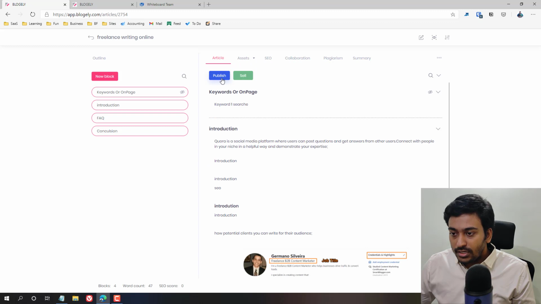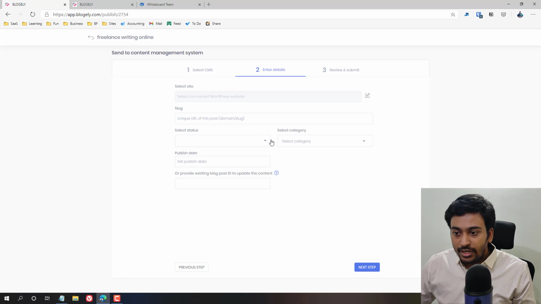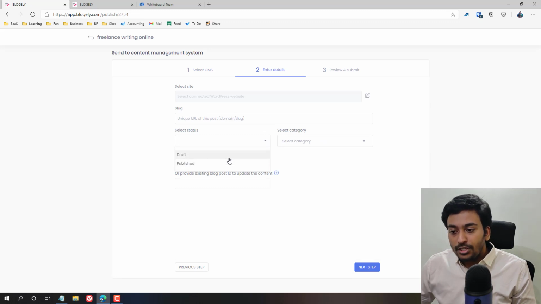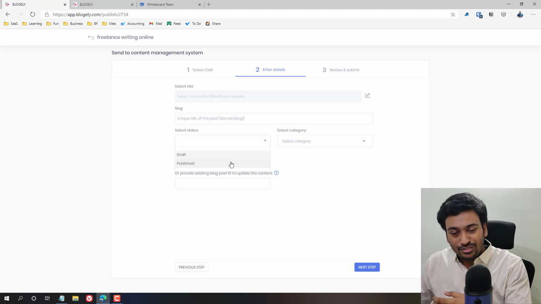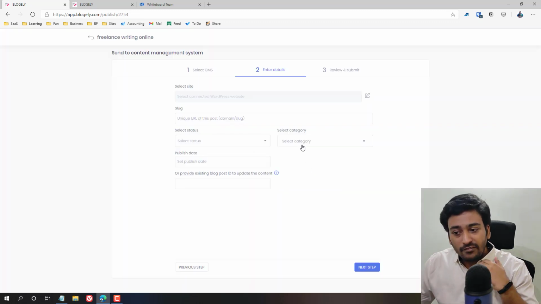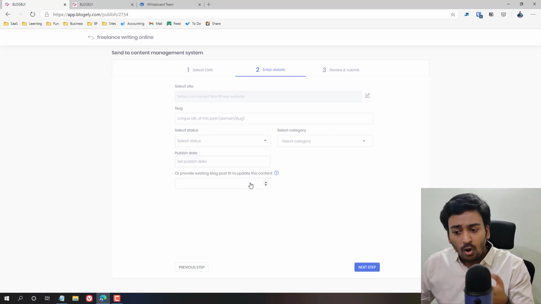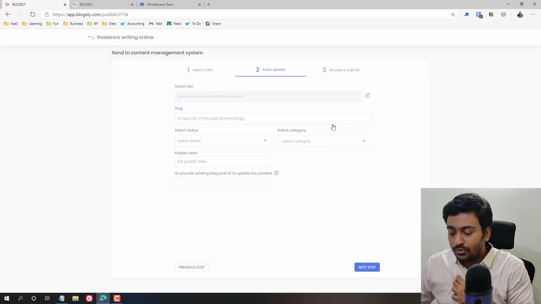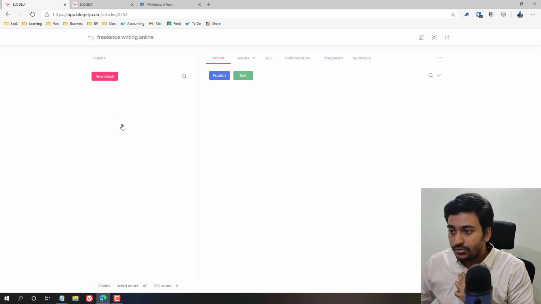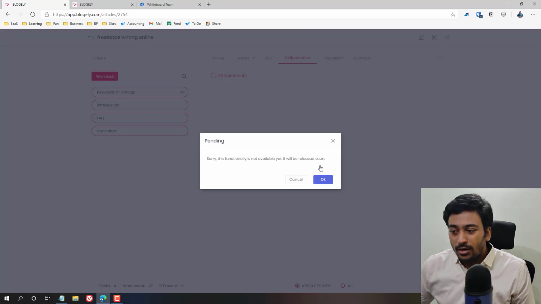SEO and publish does. Publish also, you can publish it directly from WordPress. You give the site data. Here you select whether you want to publish this article in a published state or draft state in your WordPress. You select the category within the website. You want to publish it now or schedule it for a later day. All these things can be done. And then finally the review and submit process, which I'm not going to do because I don't use it for auto publish purposes.